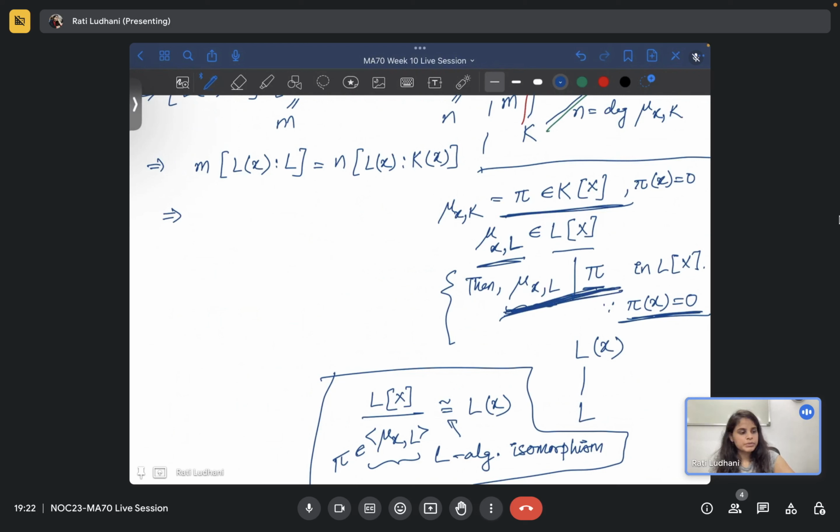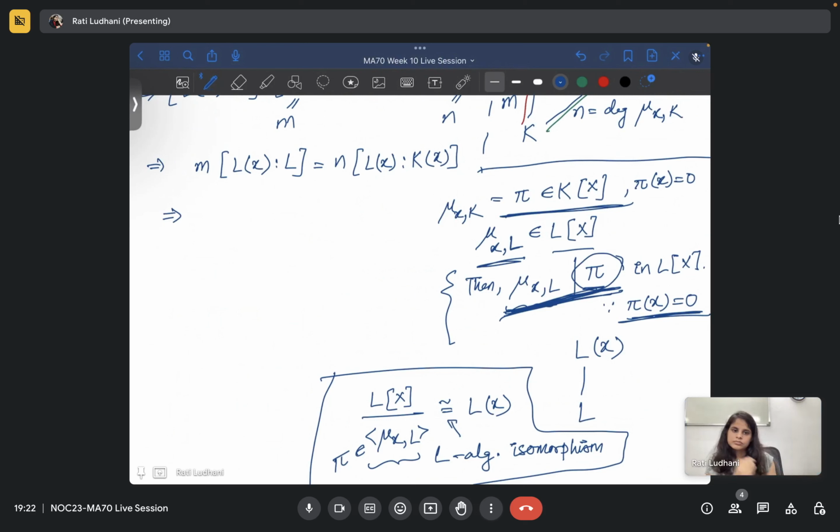It means mu x L has to be equal to pi, because pi is still irreducible in the bigger field. That means it does not split. The minimal polynomial of x in the bigger field is still the same.